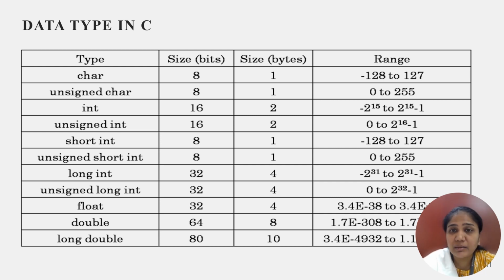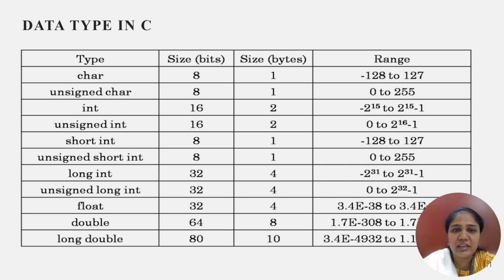If we were to store the value 500, it will not be supported, because the range is up to 127 and the minimum is minus 128, and the total size available for storing the value is 1 byte, which is nothing but 8 bits.